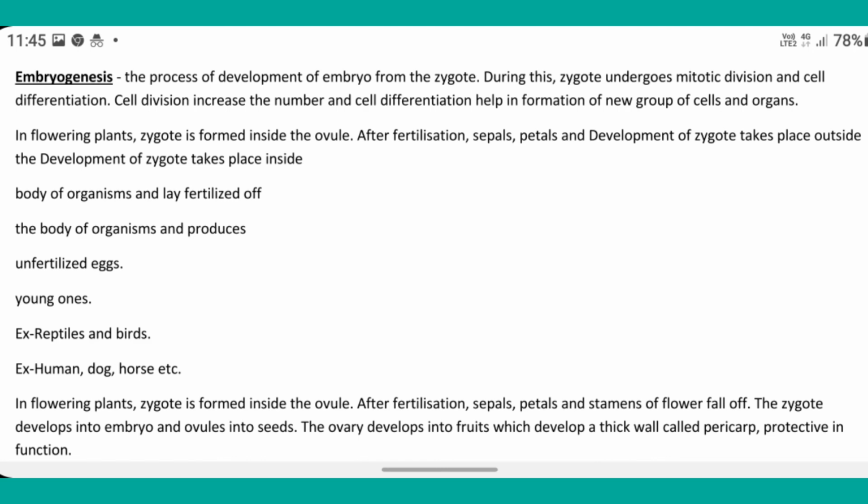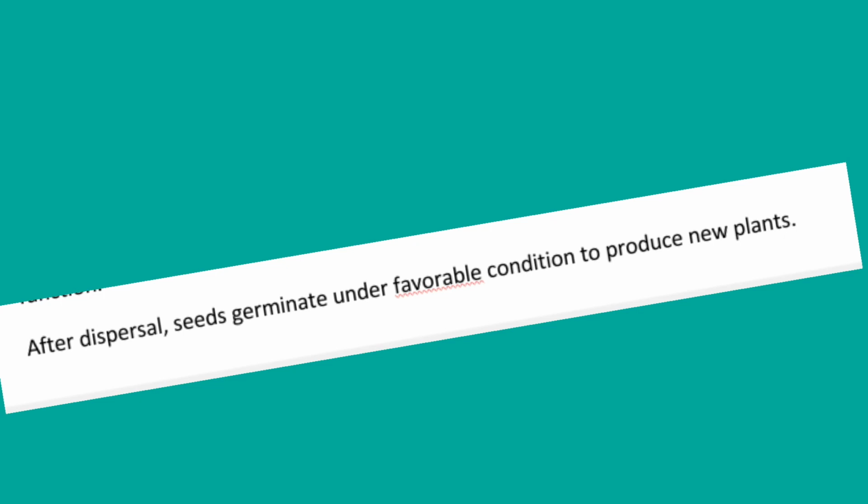And in flowering plants, the zygote is formed inside the ovule. After fertilization, sepals, petals and stamens of flowers fall off. The zygote develops into embryo, and the ovules into seed. The ovary develops into fruit, which develops a thick wall called pericarp, protective in function, and after dispersal, seeds germinate under favorable conditions to produce new plants.